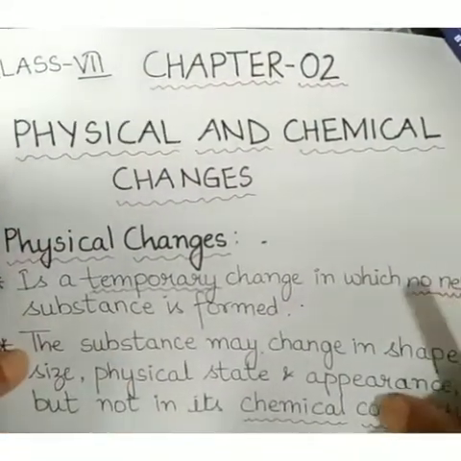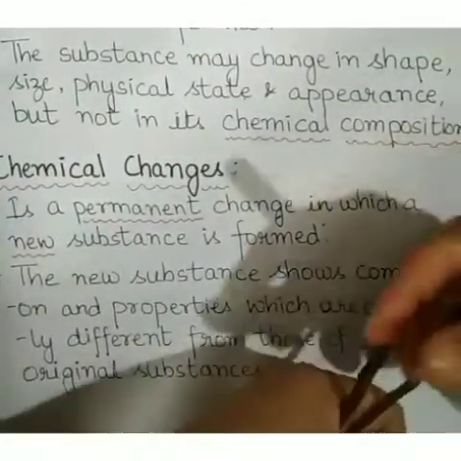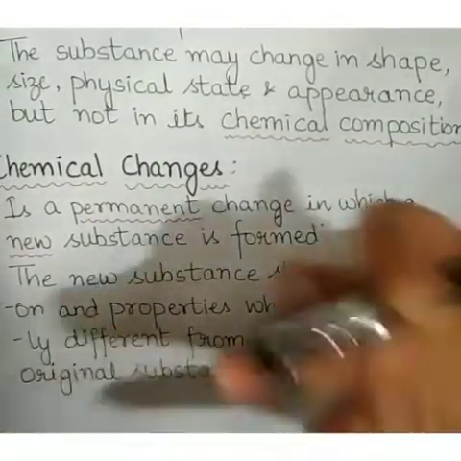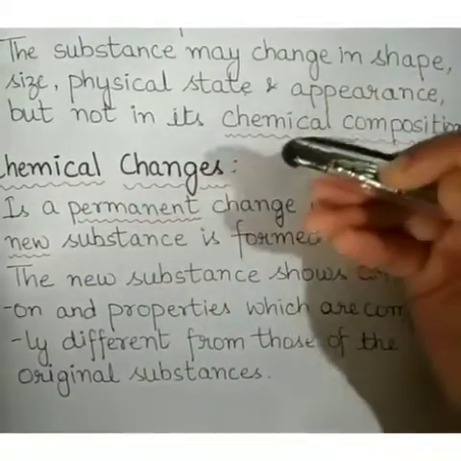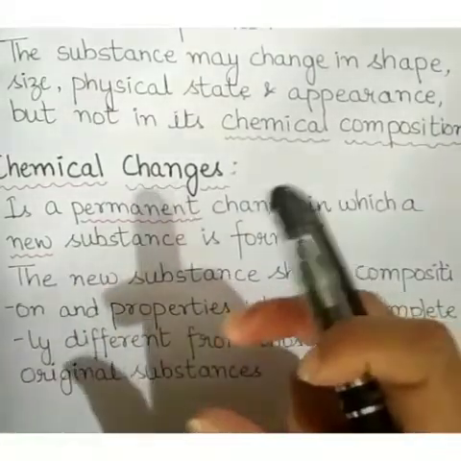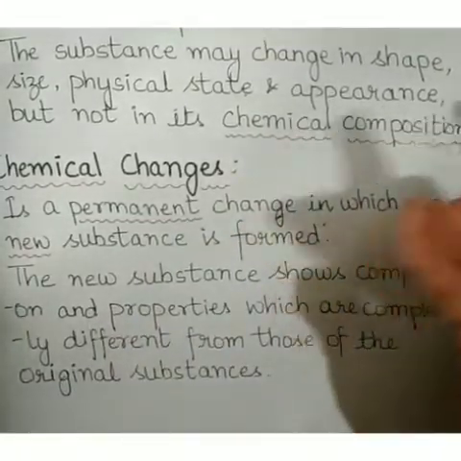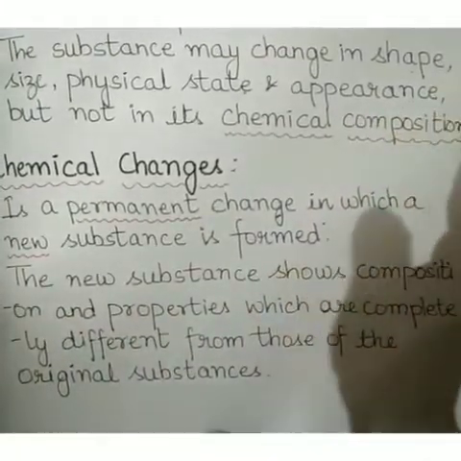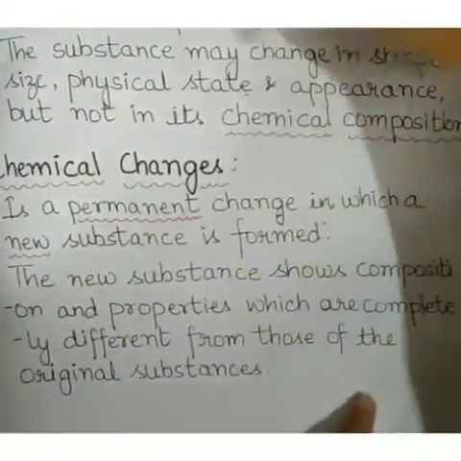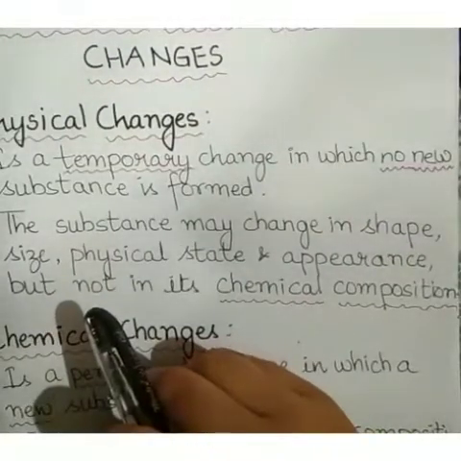Then comes chemical change. A change which is permanent and in which a new substance is formed is a chemical change. And the new substance which is formed shows composition and properties which are completely different from those of the original substance. So these are the differences between a physical change and a chemical change.